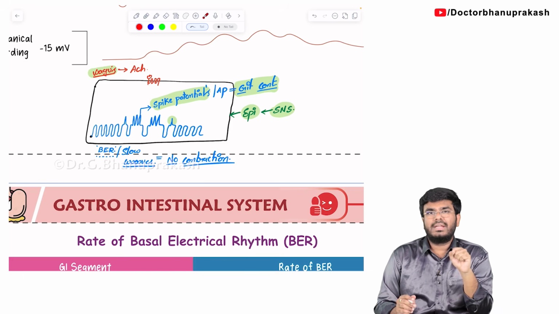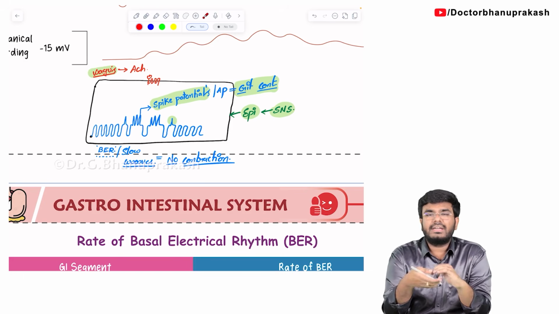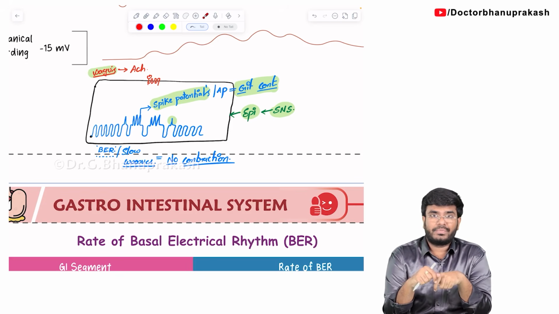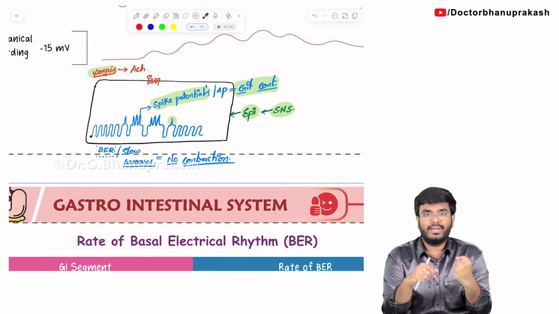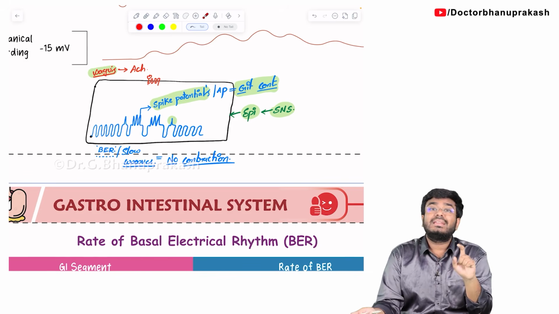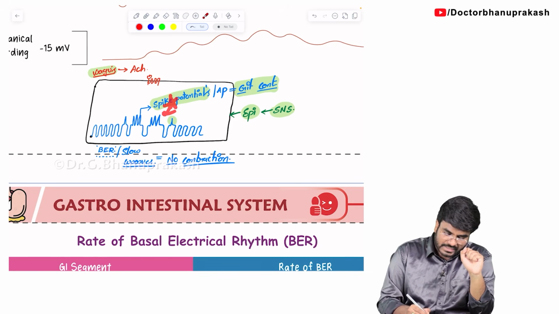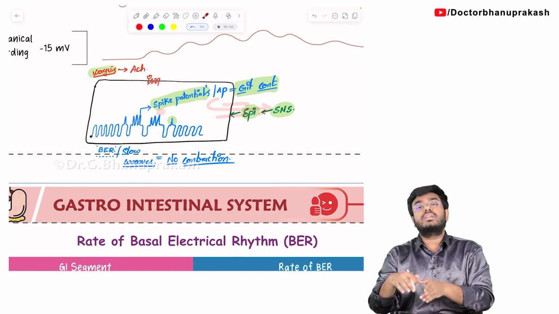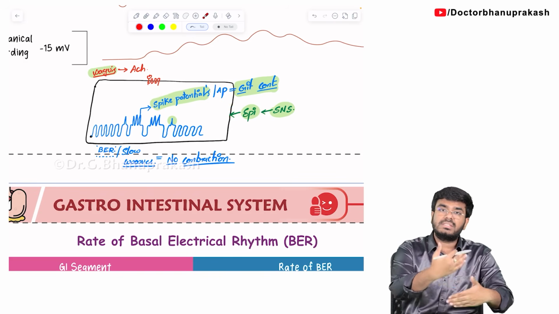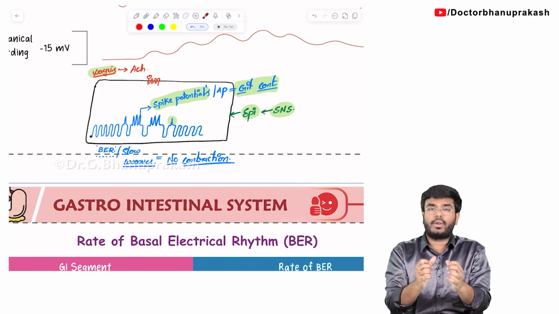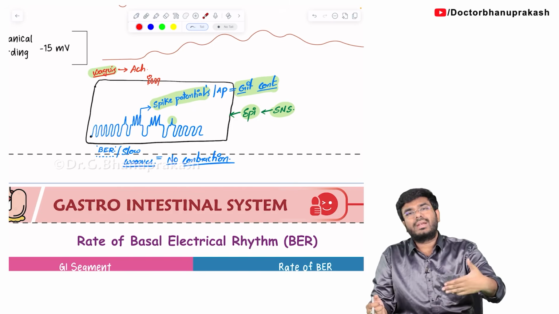It's just like, try to understand, imagine a group of people connected with one another, all holding hands. If one person gets an electrical shock, that current is going to spread through all of them, and all of them are going to have this shock. In the same way, once this interstitial cell of Cajal gets depolarized, that depolarization, with the help of gap junctions, will spread to the surrounding muscles and from one muscle to the other. Once the smooth muscles get depolarized, they will contract. So this is how electricity flows.